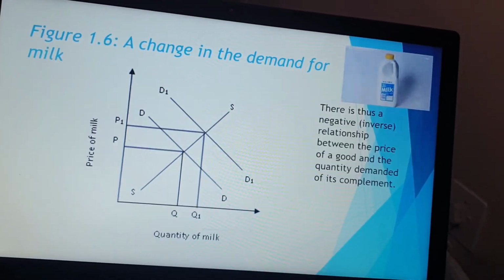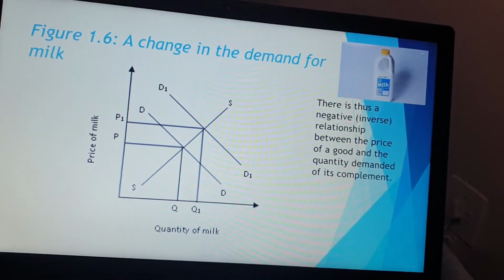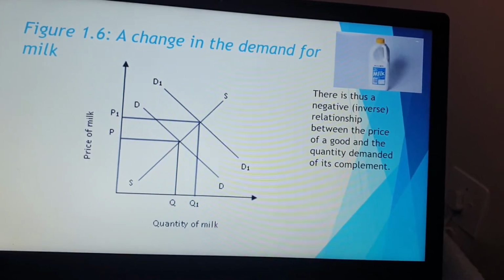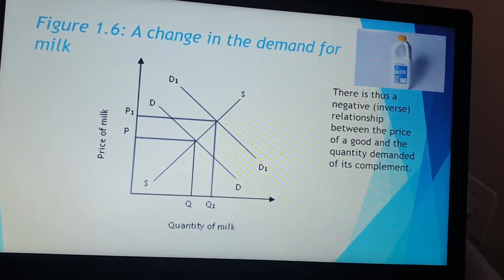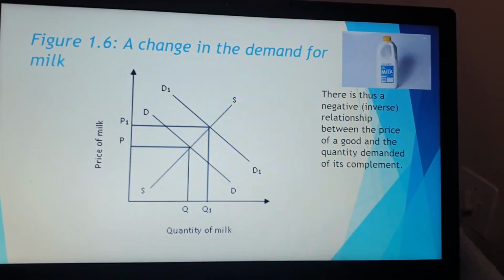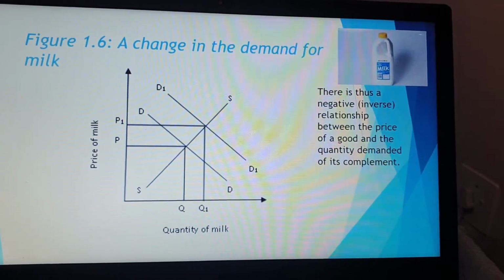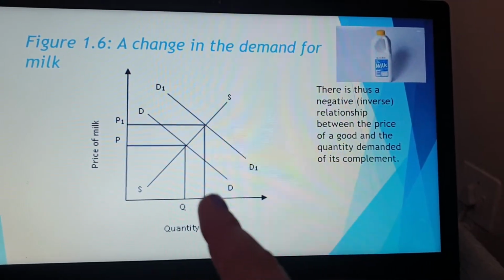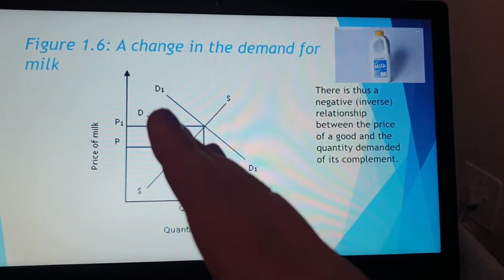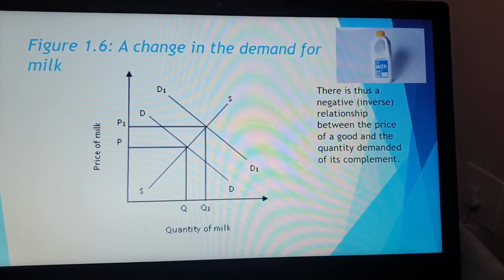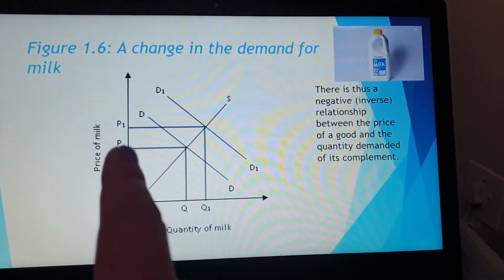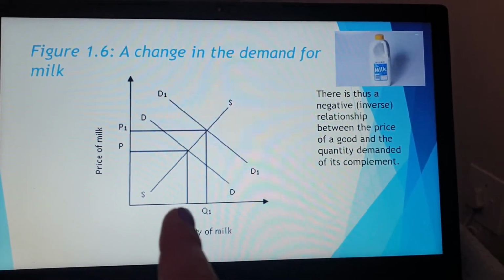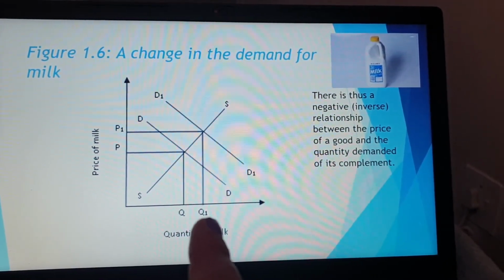All right. So then in figure 1.6, if there's a change in the demand for milk, so let's take milk as an example of a complementary good. Because tea is so cheap now, we bought a lot of tea. So what's going to happen now to the demand of the complementary good? The demand of the complementary good will then increase from D to D1. So it will shift outwards and to the right. All right, and the price of milk, you will see here, will increase from P to P1. And the quantity obviously will increase from Q to Q1.